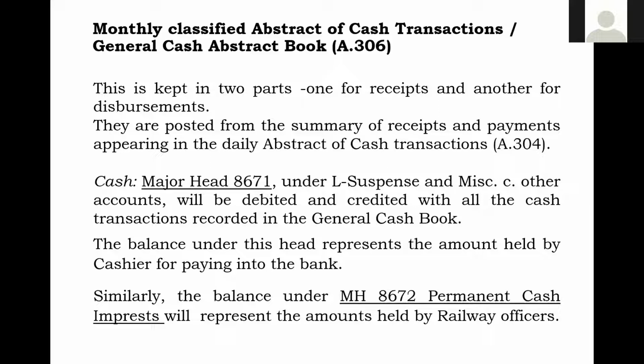That is why, if you remember correctly, if you have an idea and it strikes your mind, you can add a point and write it in the examination also. On 31st March, we will be certifying that this is the cash balance that is available with the cashier. That should tally with what is available under 8671. Debit minus credit. That is one.